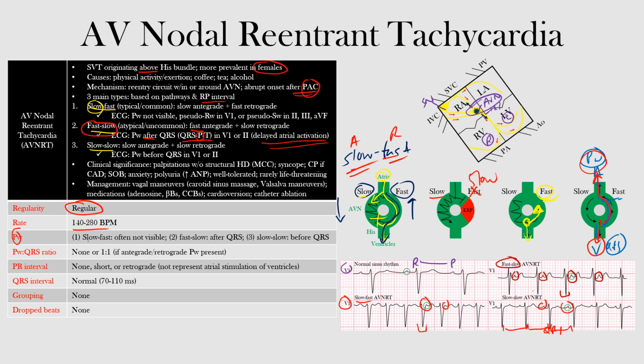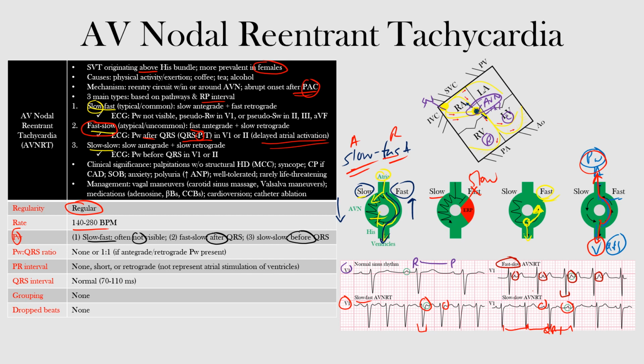The slow fast, often not visible, or we can have those pseudo R or S waves. The fast slow is after our QRS complex, and then the slow, the P waves will be before our QRS complex. Now in terms of the P to QRS ratio, it could be none or it'll be 1:1. None if it's buried within our QRS complex, as in the slow fast form, or if it's antegrade or retrograde, we can have 1:1 ratio.